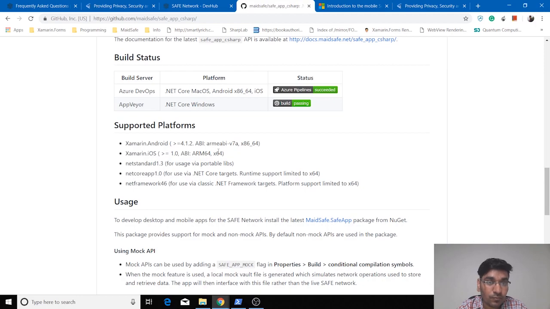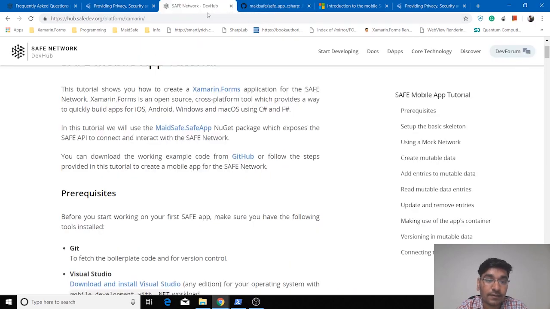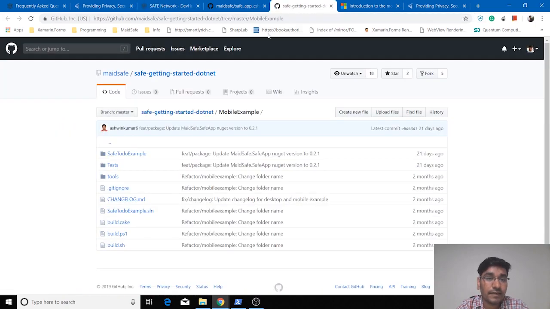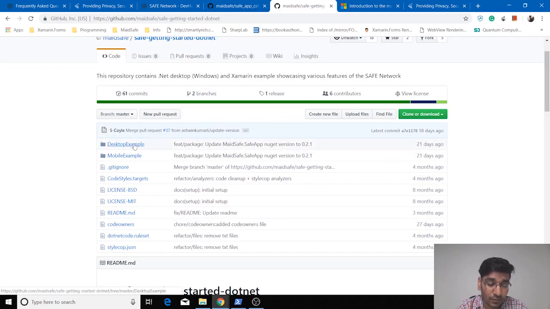So let's move back to our DevHub article. Now we have an idea about Xamarin and our NuGet package. The next thing we will be using is our example repository. You can visit this link on GitHub, and you will see it's the getting started .NET repository. This repository has two examples, one for desktop development and one for mobile development.